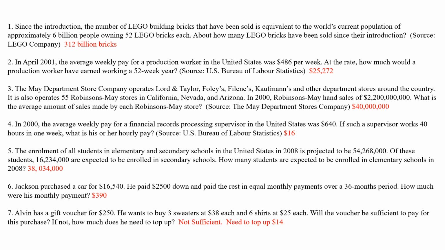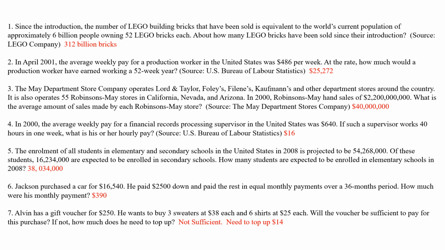In April 2001, the average weekly pay for a production worker in the United States was $486 per week. At that rate, how much would a production worker have earned for 52 weeks? So you just multiply it, you will get the answer. This is quite easy. Okay, so goes to this. What is the average amount of sales made? How to find average is always divide. All right, so you take this and you just divide it by 55. Punch it into your calculators, you should be able to get the answer.